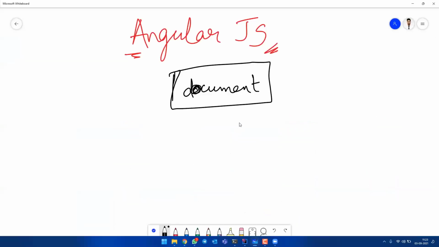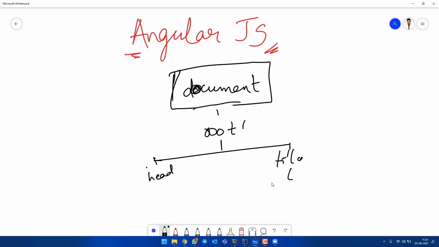DOM is a subpart of complete web development, where DOM manipulates all the smaller parts of a web application. I hope you understood DOM now. If you have any doubts only regarding DOM, you can ask me right now. For a document, you have something called root, and root is nothing but your main HTML. Root will have your header, title, tag, all these things. It goes on like this down.